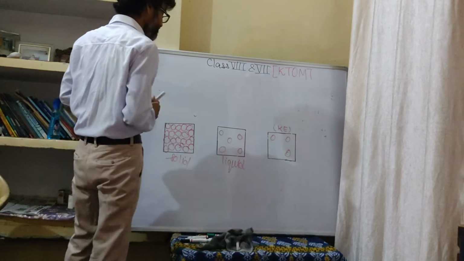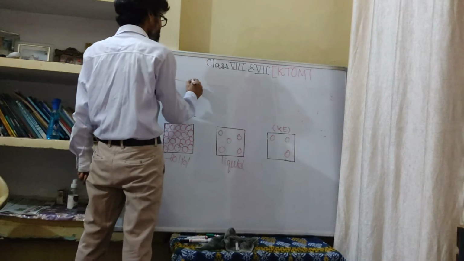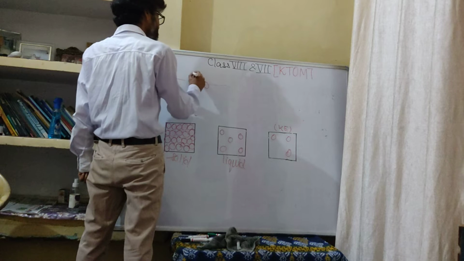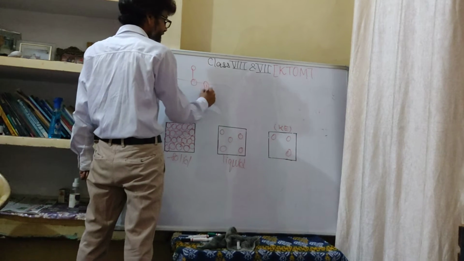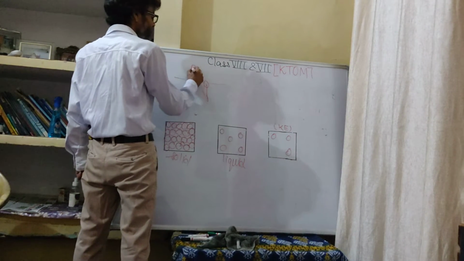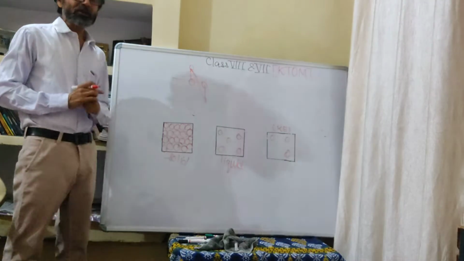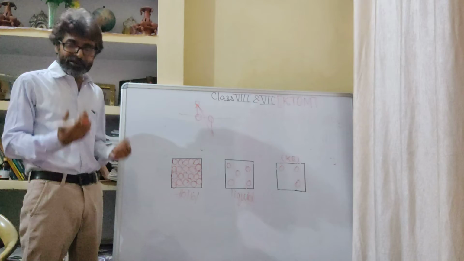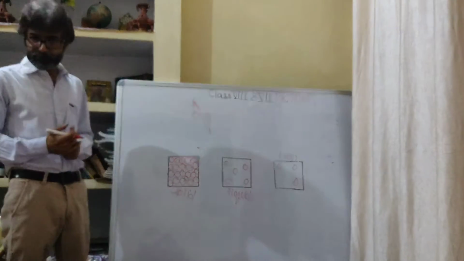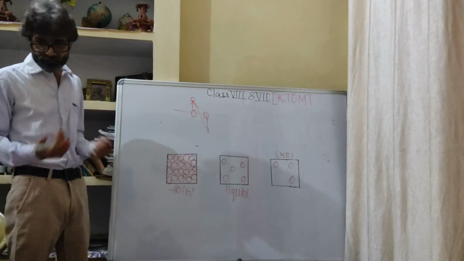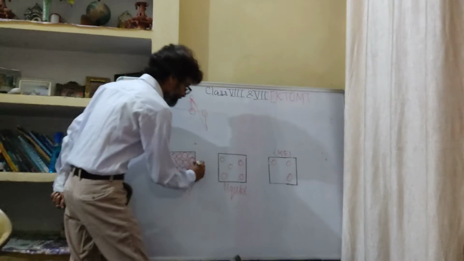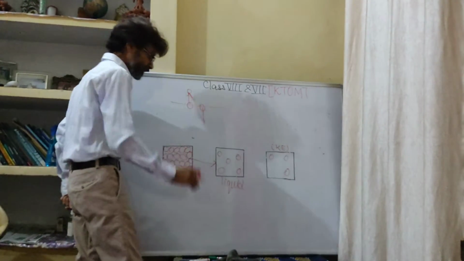When we start heating, the particles start vibrating with a higher amplitude and ultimately become far away from each other than their normal condition. Due to this, the intermolecular force of attraction decreases, and at a particular temperature, which is called the melting point or the fusion point, the solid changes into the liquid.